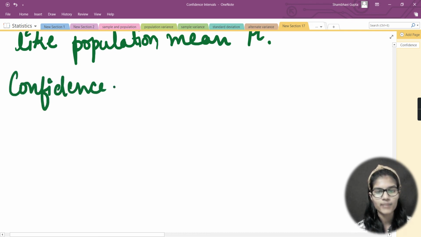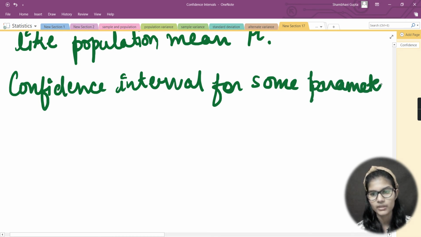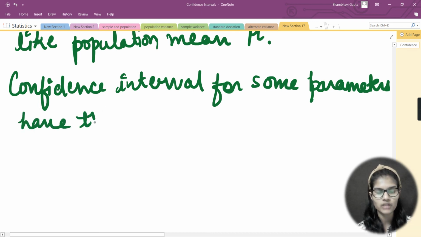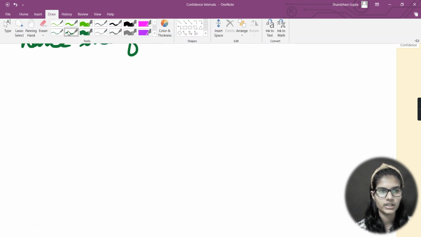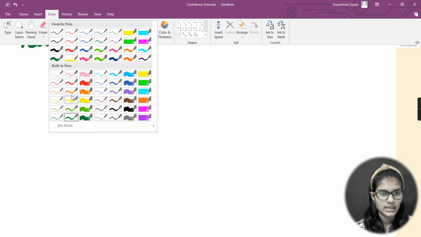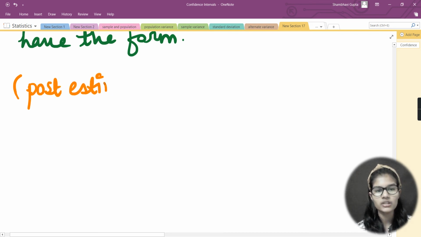Now here I will include those parameters. So confidence interval for some parameters, as I defined earlier about the parameters, right? So confidence interval for some parameters have the form. They have a form also, and I'm telling you about that form here. So here I will again take a different color for now, and I will put the bracket. Now in this bracket the first parameter is the point estimate. Now what are all these terms?